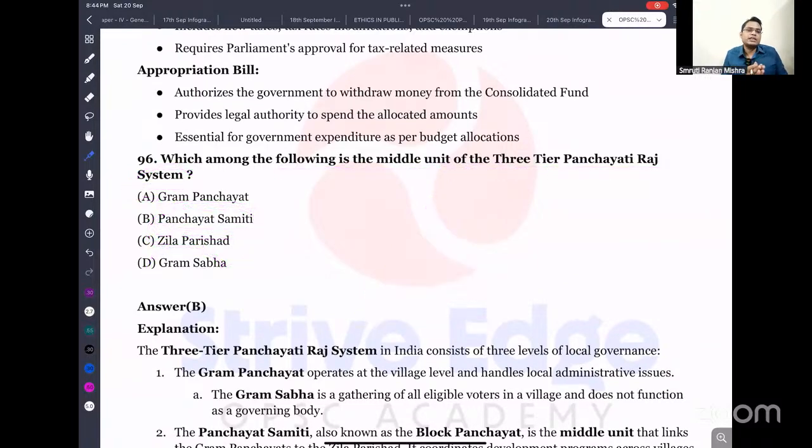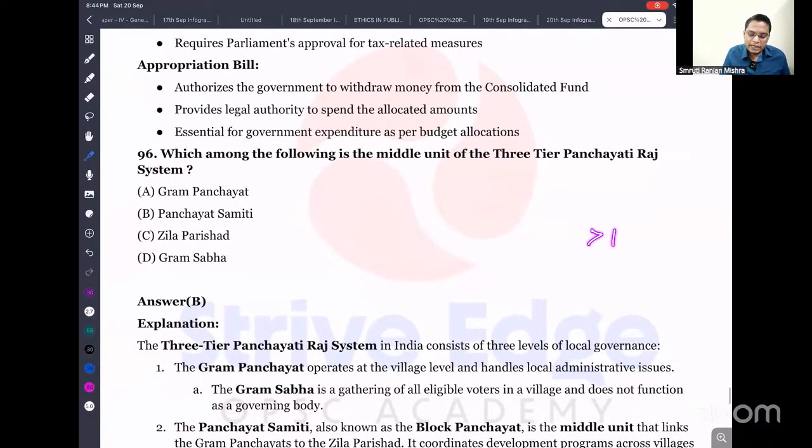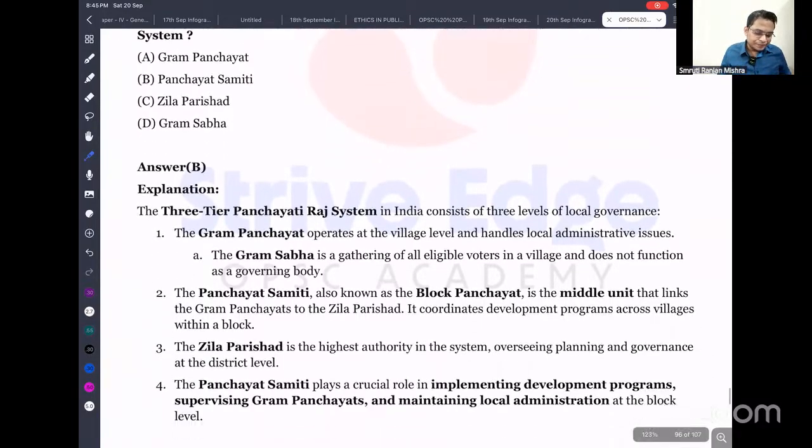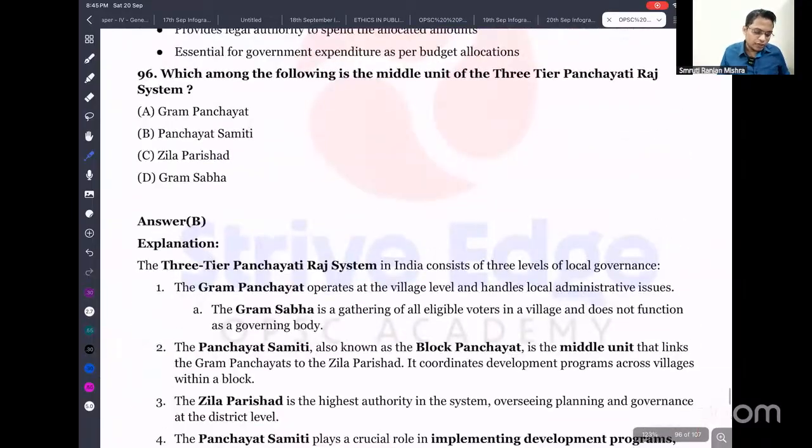Gram sabha is all those who are more than 18 years of age and have a voter ID or are eligible to vote; they are members of the gram sabha. All the persons who are more than 18 and are eligible voters of that gram panchayat are called the gram sabha. Okay, so I think you know that. So the answer is B, that is panchayat samiti.